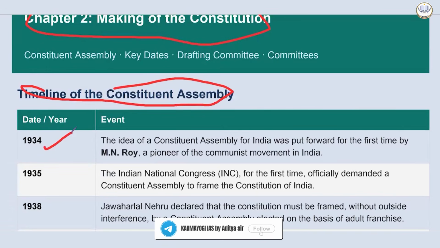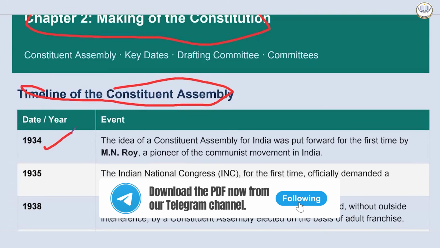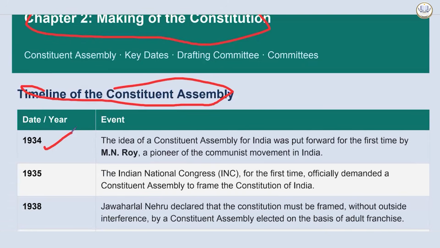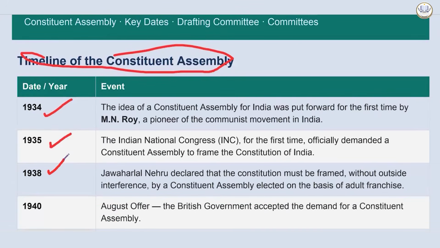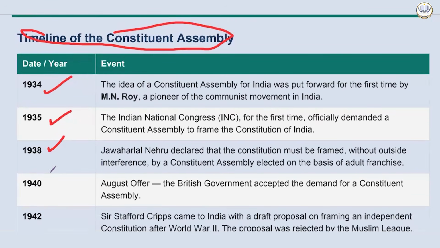Roy, a stalwart of communists. So the idea of a Constituent Assembly for India was put forward for the first time by M.N. Roy, a pioneer of the communist movement in India, someone who went to the Soviet Union as well to take participation. In 1935, the Indian National Congress for the first time officially demanded a Constituent Assembly to frame the Constitution of India. Then in 1938, Jawaharlal Nehru declared that the Constitution must be framed without outside interference by a Constituent Assembly elected on the basis of adult franchise.